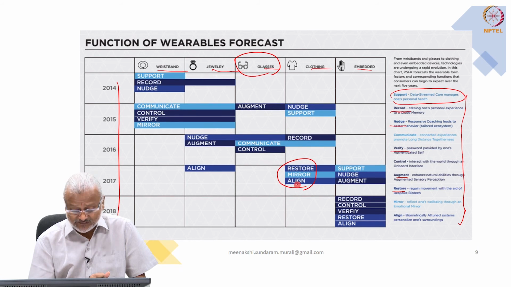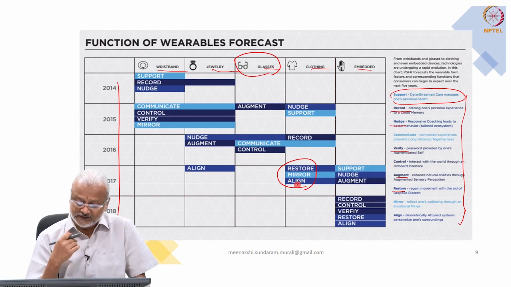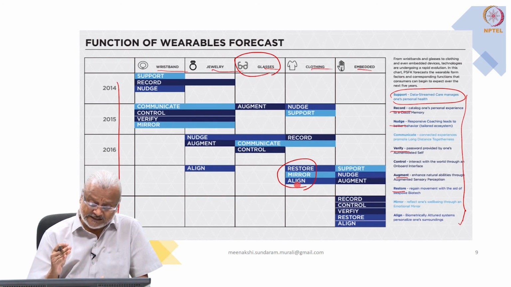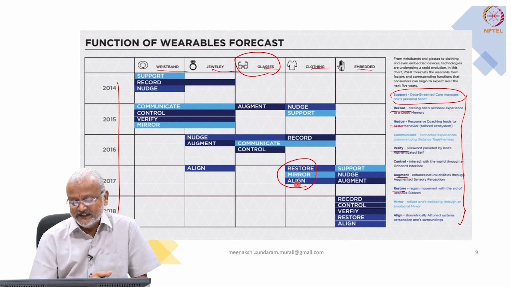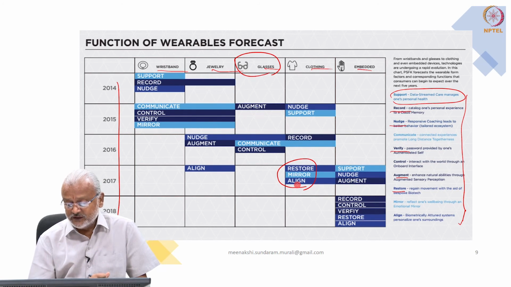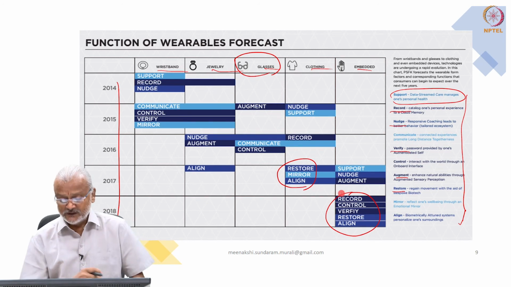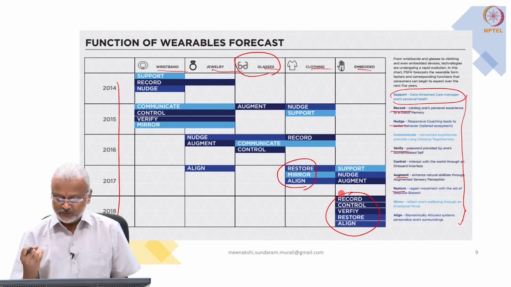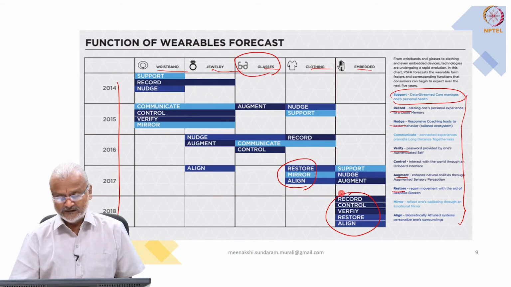in terms of safety, in terms of augmenting the individual, and in terms of recording all the activities so that they can teach cobots to deal with a situation the way an expert would. All these activities can be done with an embedded system. The embedded system will keep communicating to the nearby system. So this is classified in the wearable category. You'll be able to record, control, verify, restore and align.